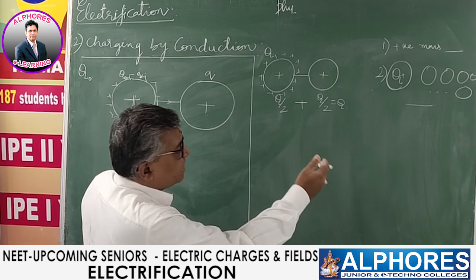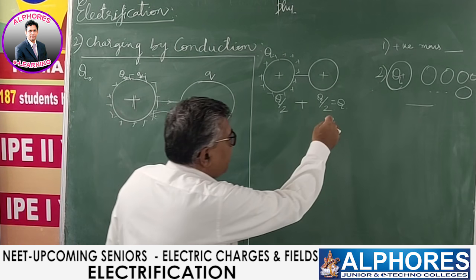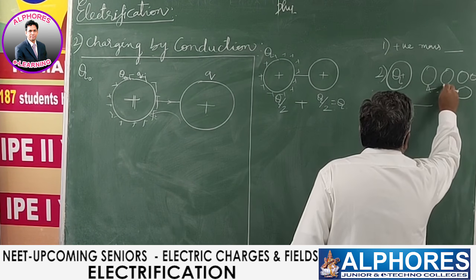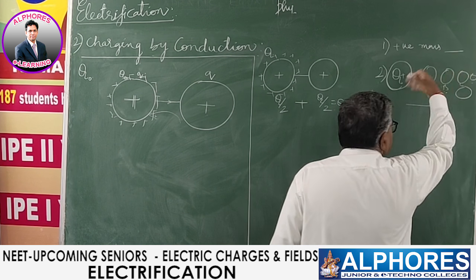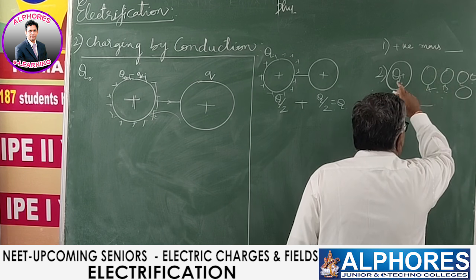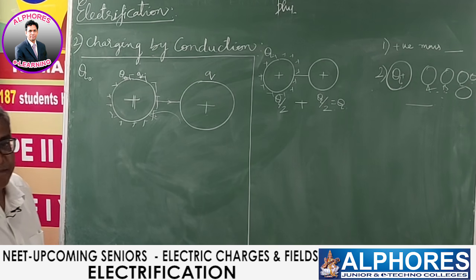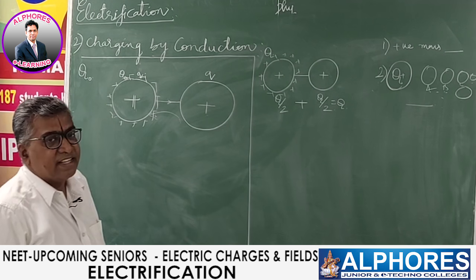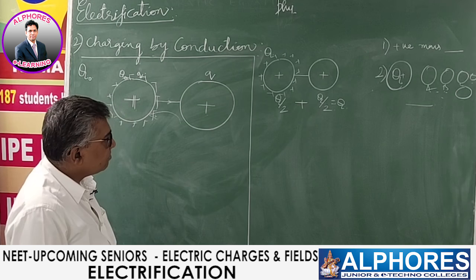After n such contacts, how much charge will remain on this? First, let's suppose this is A, this is B, this is C, like this. So first A is put in contact, then later it is isolated, separated, then B is put in contact, separated, C is put in contact with the same first one. If n such spheres are put in contact, what would be the final charge that remains on the earlier one? Very beautiful question. Please think about it.